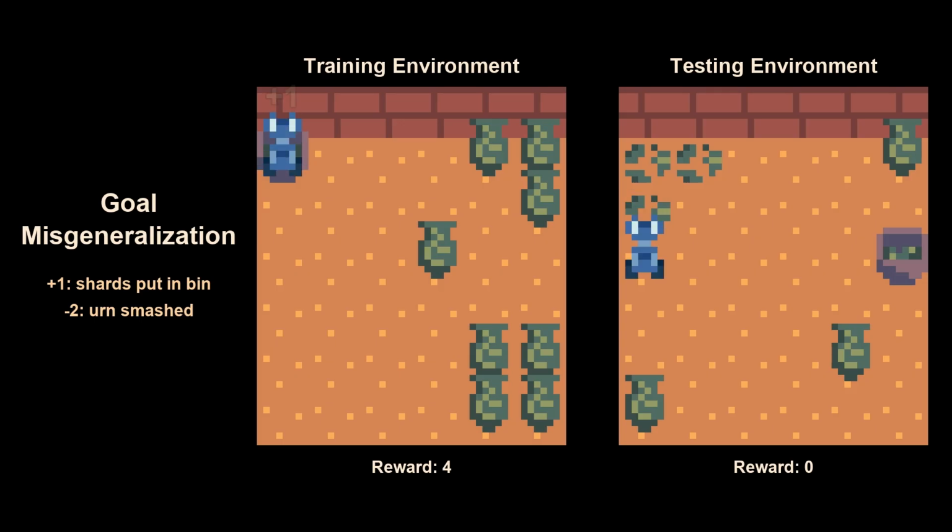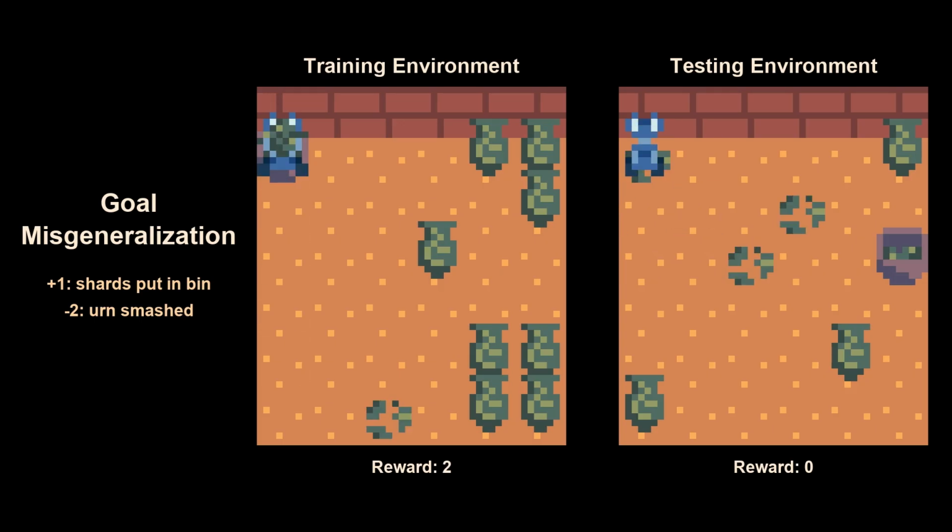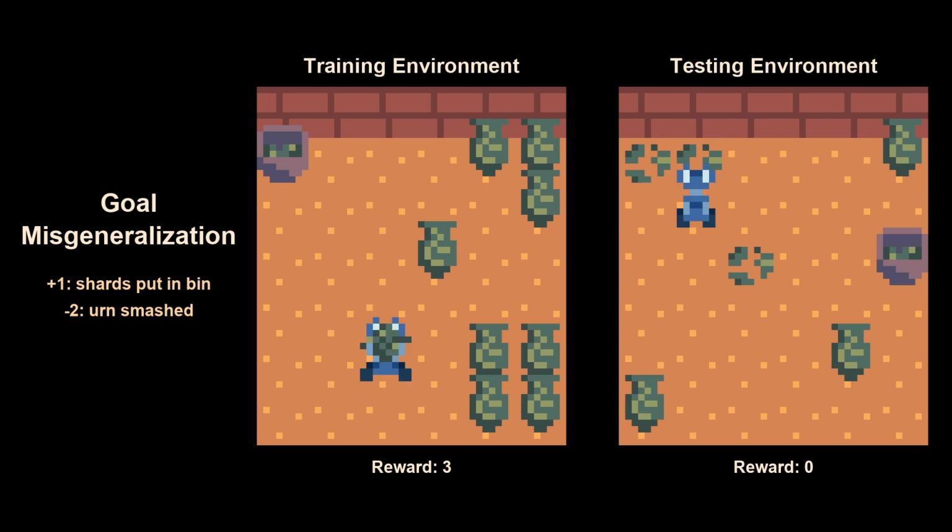So the agent out of distribution, when you move the bin, doesn't stumble around drunkenly. It capably puts the shards in the top left corner. So having an agent that capably optimizes for a goal that you didn't desire it to have seems not just bad, but potentially dangerous when you're talking about things that are cleverer or more plugged into the world than you are.